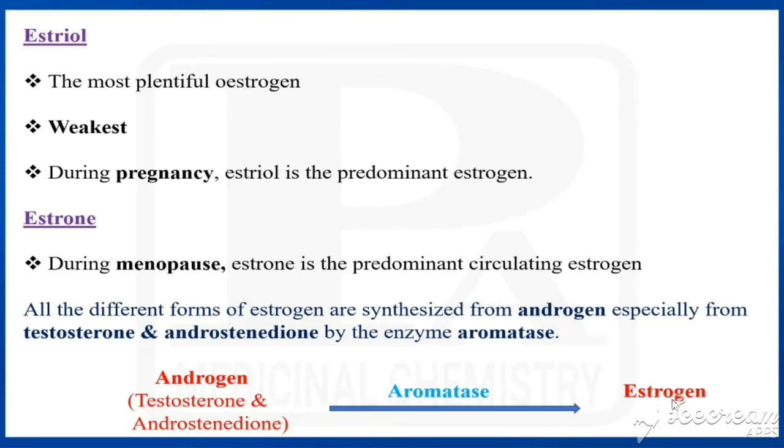What are the examples for estrogen? The three we have seen, no? What are they? Estradiol, estriol and estrone. So by means of the enzyme called aromatase, we are getting estrogen from androgen.